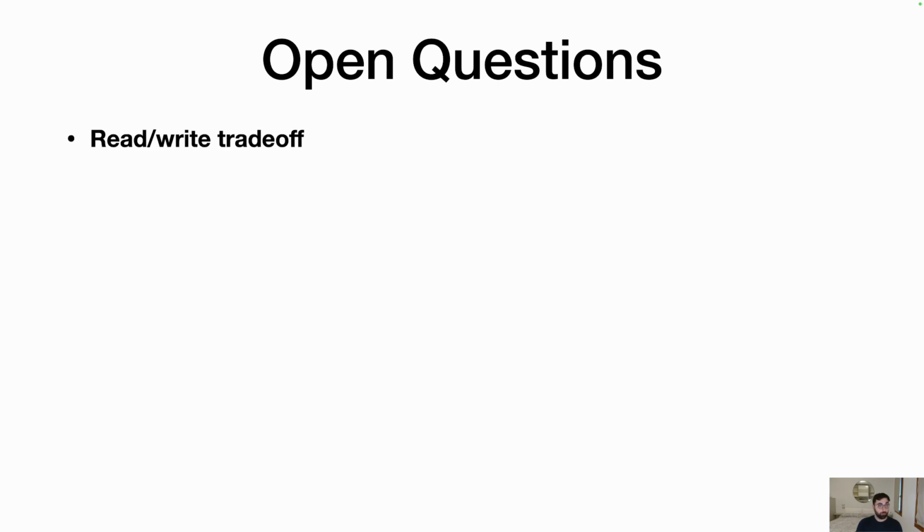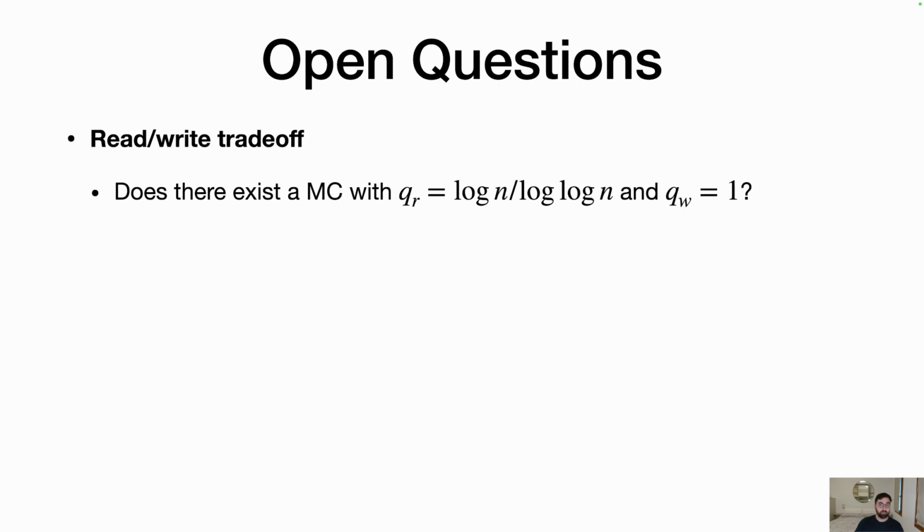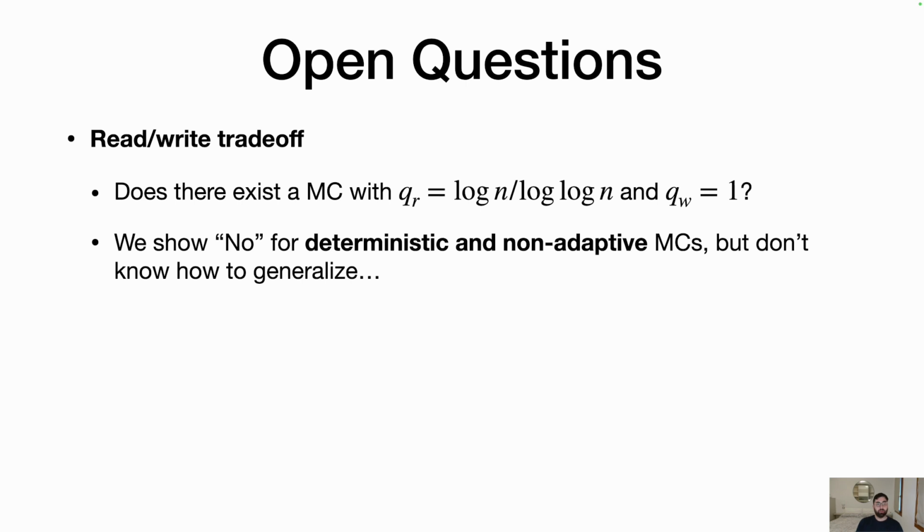As an open question, one can ask about a read or write trade-off, and specifically, is there a memory checker with write query complexity 1 and read query complexity log n over log log n? So this is open, but we show that the answer is no if you restrict to deterministic and non-adaptive memory checkers, but we don't know how to generalize this.